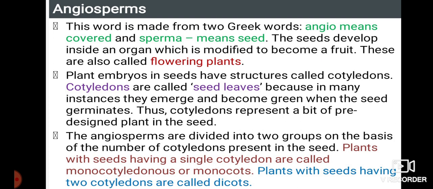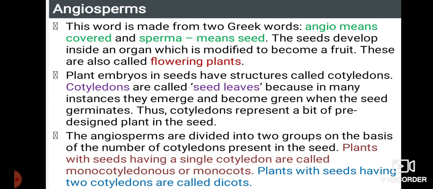Even in gymnosperms we did not find any kind of flowers. Plant embryos in seeds have structures called cotyledons. Cotyledons are called seed leaves because in many instances they emerge and become green when the seed germinates. Thus cotyledons present a baby plant in the seed. The angiosperms are divided into two groups on the basis of the number of cotyledons present in the seed.